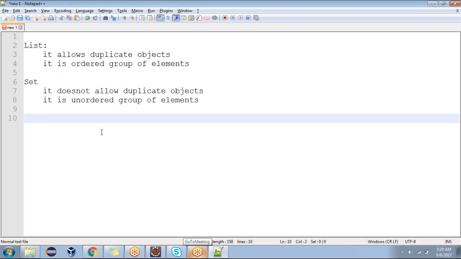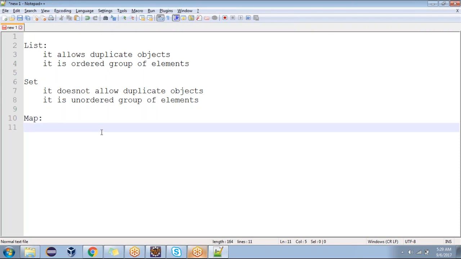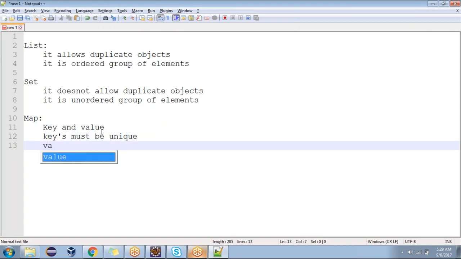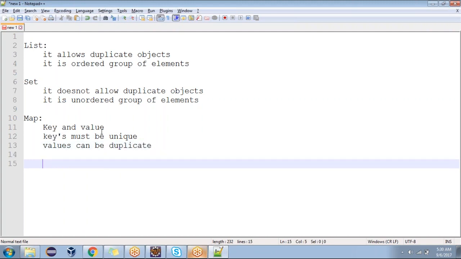Now coming to the map, it's a key and value pair. Keys must be unique, values can be duplicate. Can I retrieve only keys?